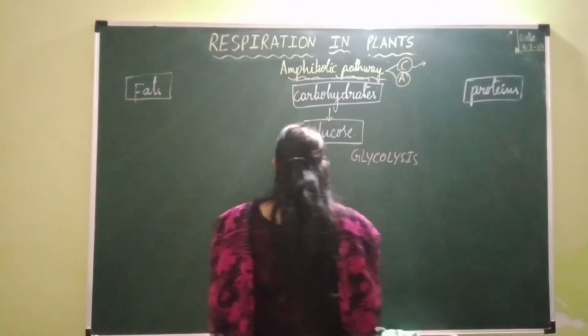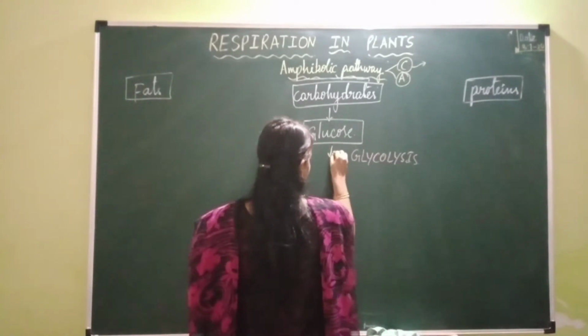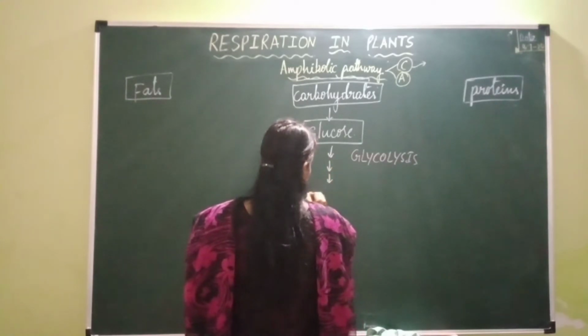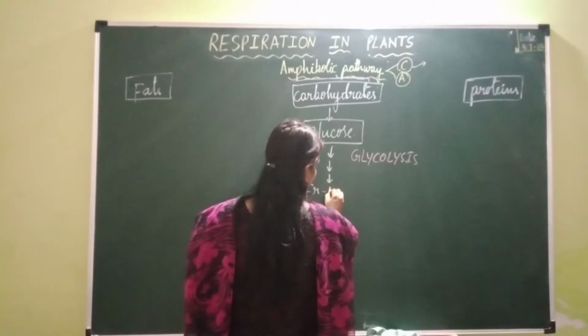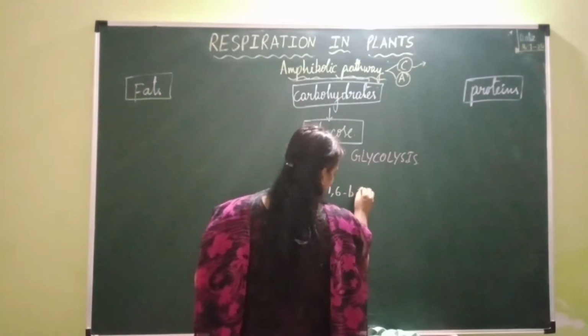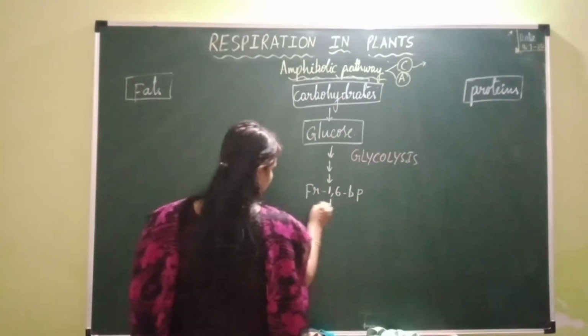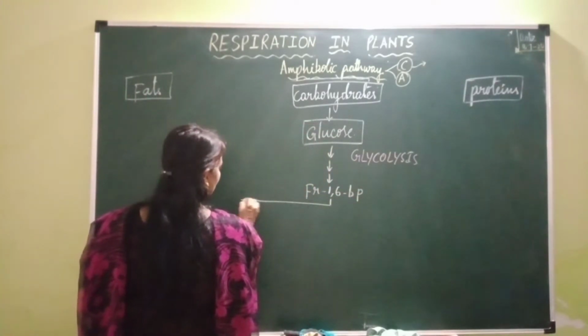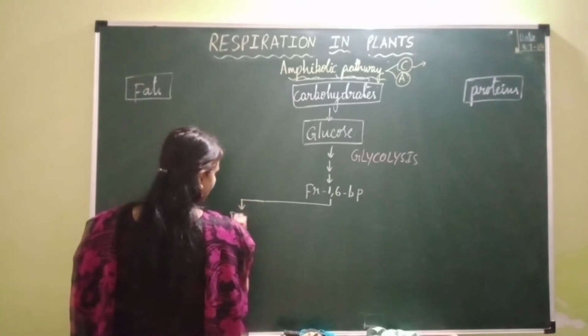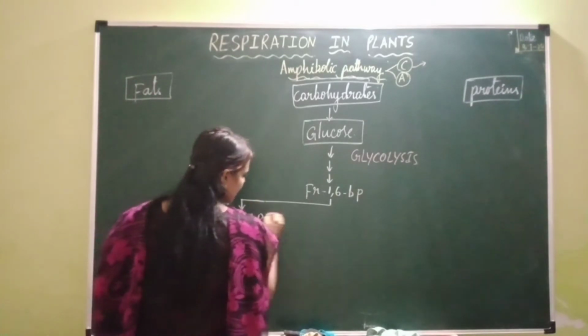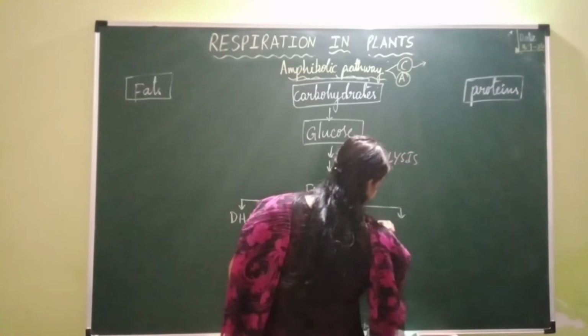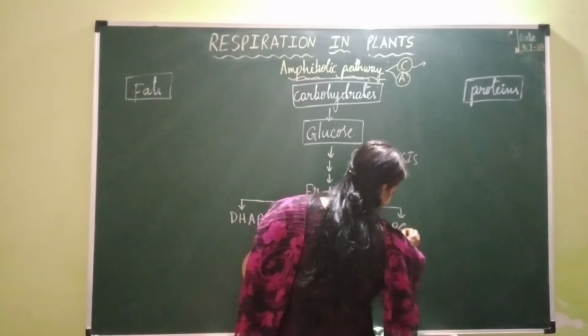During glycolysis, through a series of reactions, glucose will be converted into fructose 1,6-bisphosphate. This fructose 1,6-bisphosphate undergoes cleavage into DHAP, that is dihydroxyacetone phosphate, and 3-PGAL, 3-phosphoglyceraldehyde.